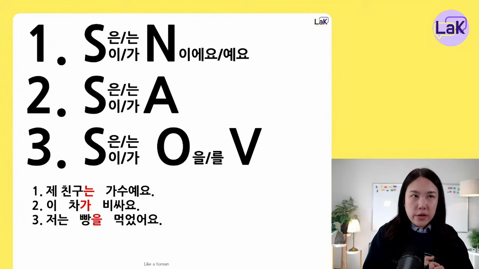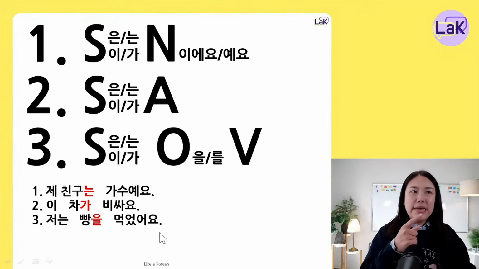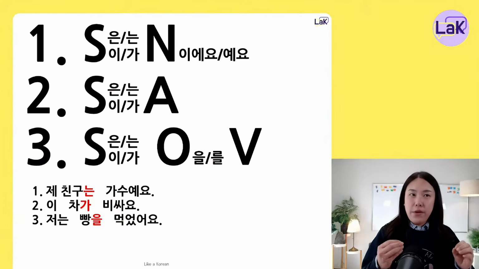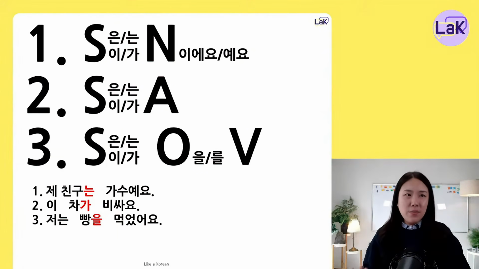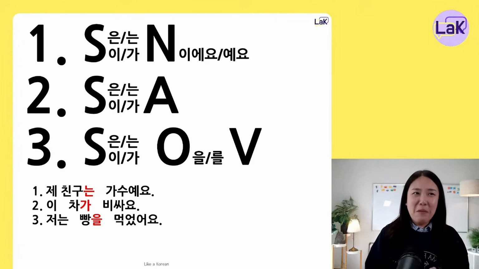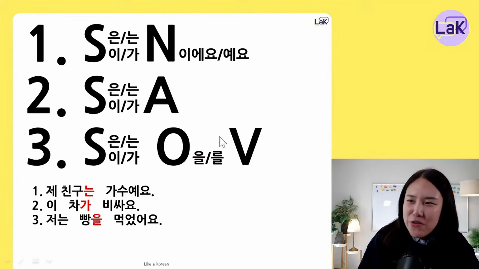But unfortunately, we sometimes omit things here. For example, we don't say 저는 and just say 빵 먹었어요. So is it 빵이 먹었어요 or 빵을 먹었어요? Sometimes it can be very confusing, right? It is 빵을 먹었어요 because 빵 is the object. So if you understand this structure, it's easier.